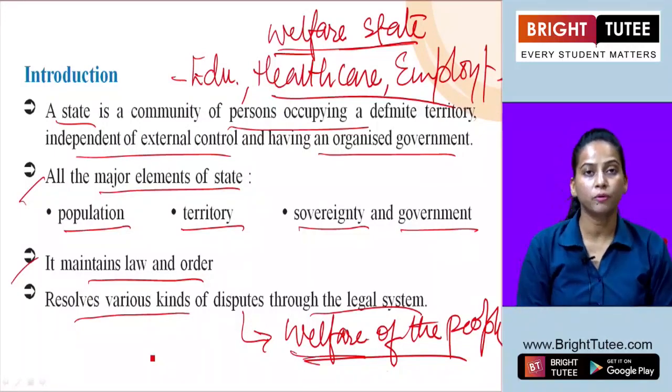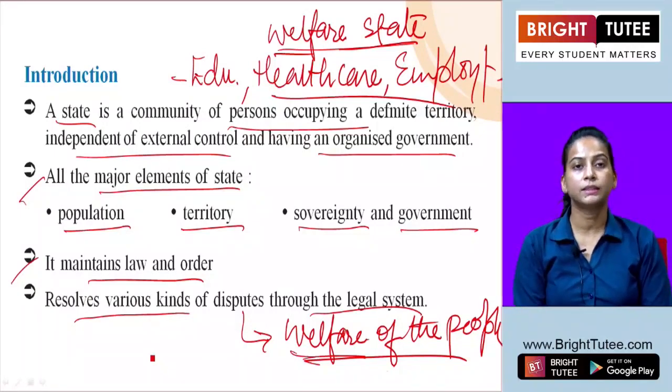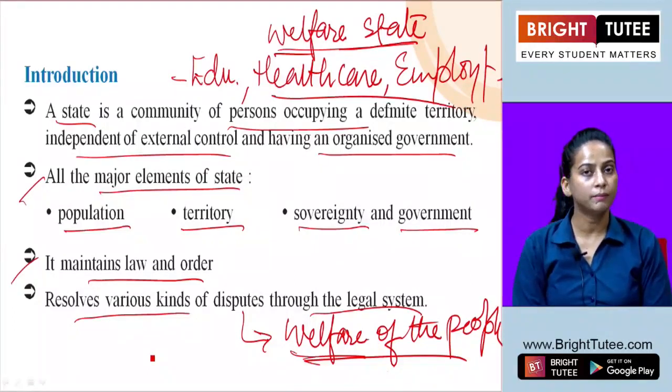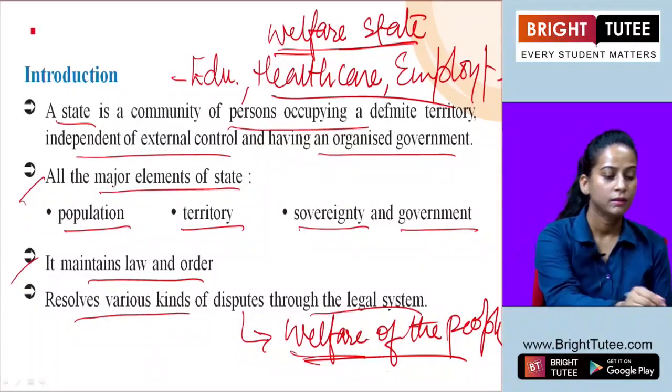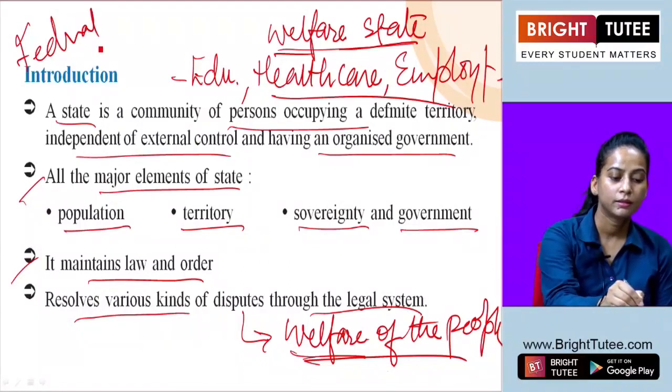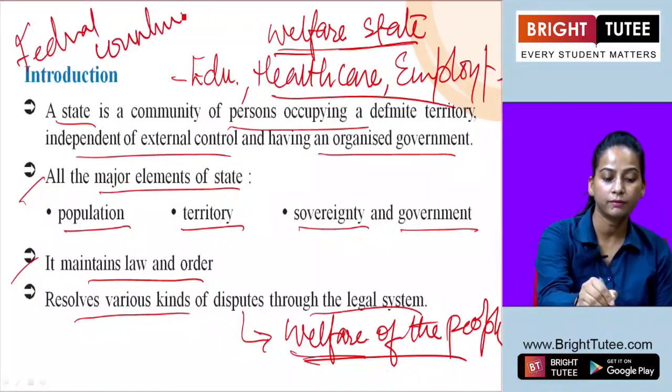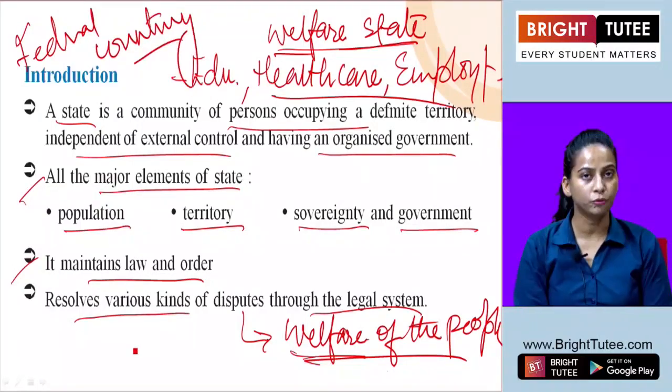And if we talk about India, India is a democratic country. So we have divided our power among different states, different federal units, and that's why we call India a federal country also, where power is divided among the different units.